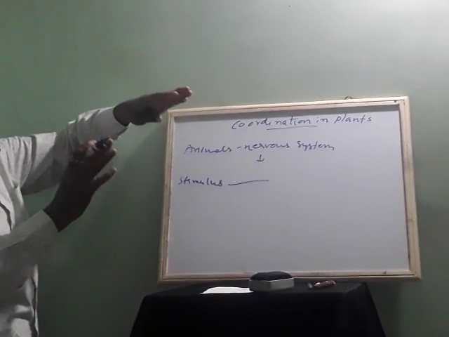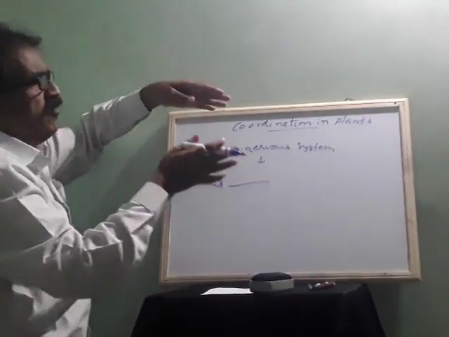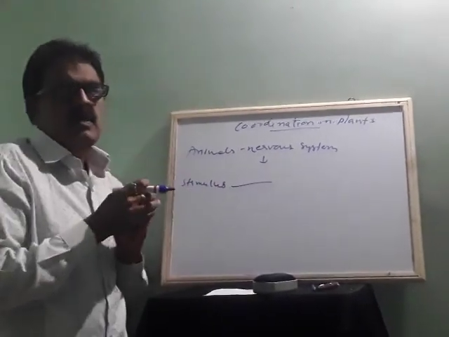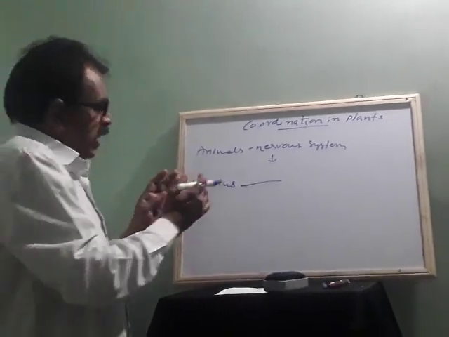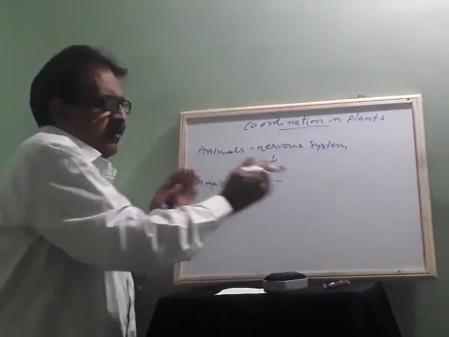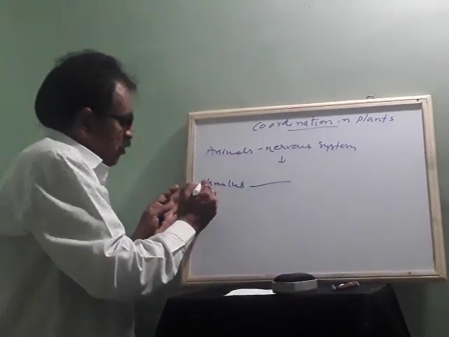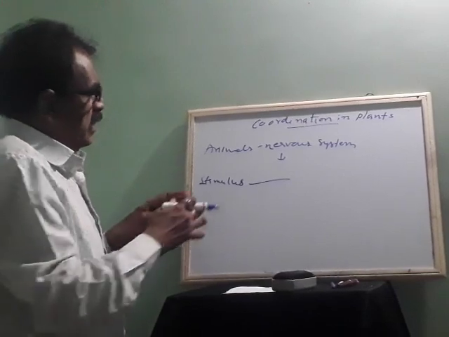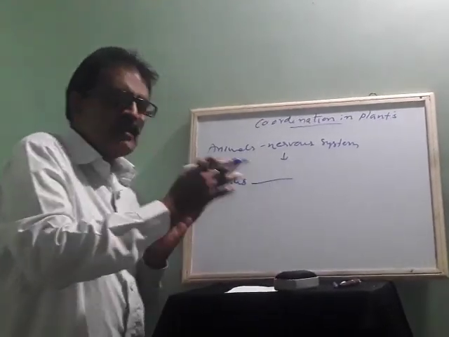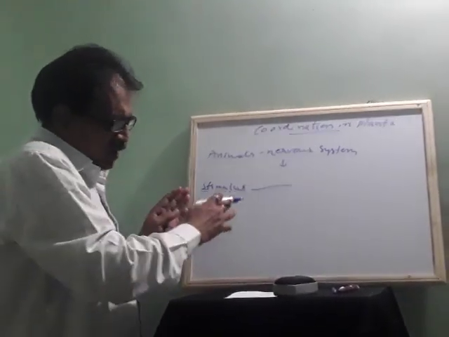It is a very slow movement, through the cells or through the tissues. And it will trigger a response. The stimulus reaches through the cells or through the muscles, and some muscles contain proteins also, which help in the response.